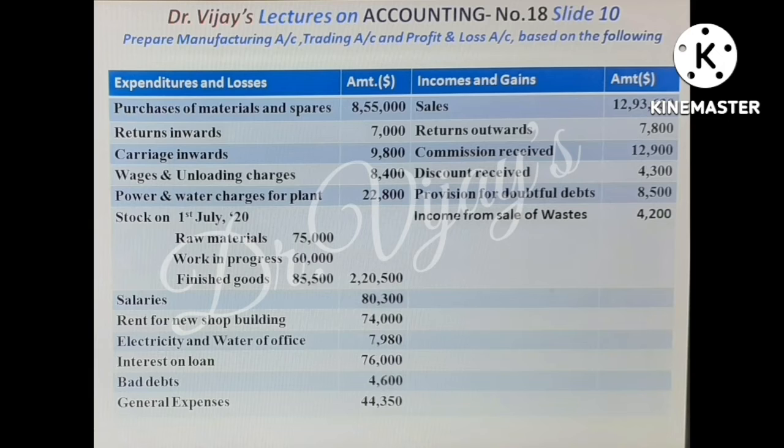And further incomes, provisions, commission received, discount received, income from sale of waste, all should come in the profit and loss account credit side. Provision for bad debts, doubtful debts, how to deal with, we will consider after going through the additional information.